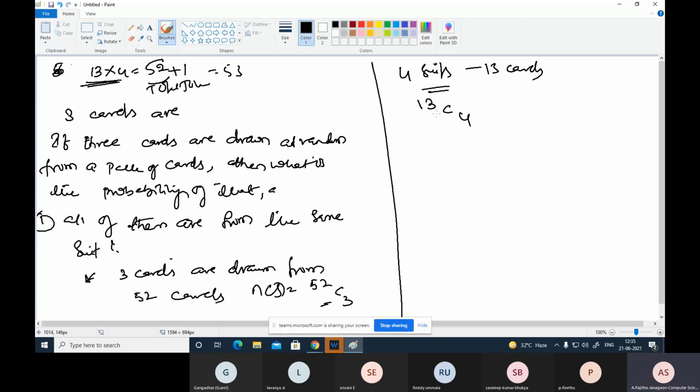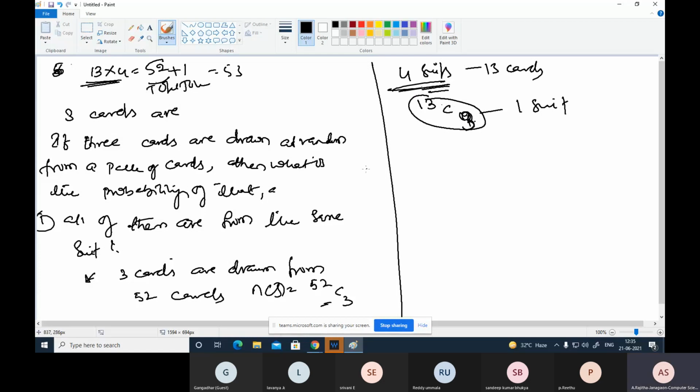Here, from 1 suit, 13C3: 3 cards only. From these 13 cards we can select only 3 cards. So this is for 1 suit. How many suits are there? 4 suits are there. Therefore here,